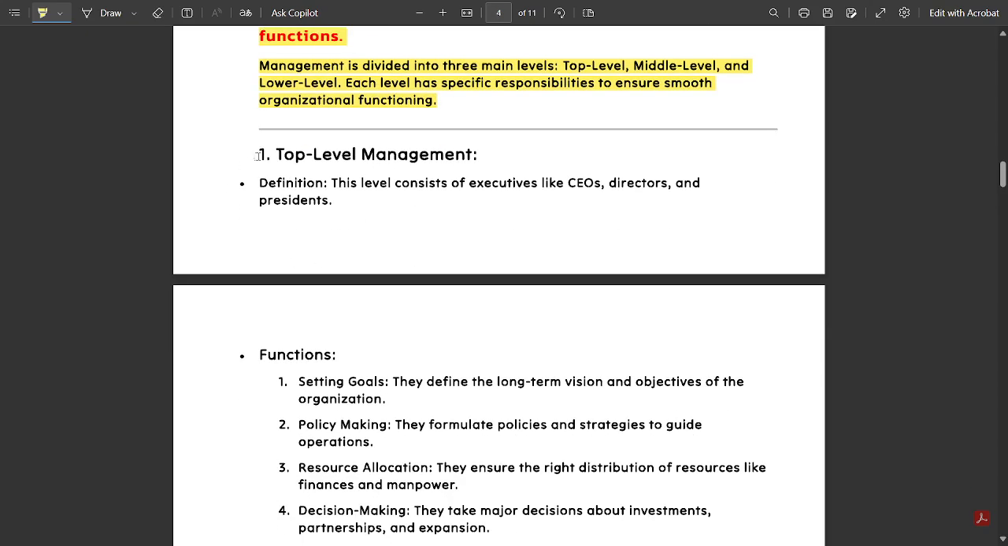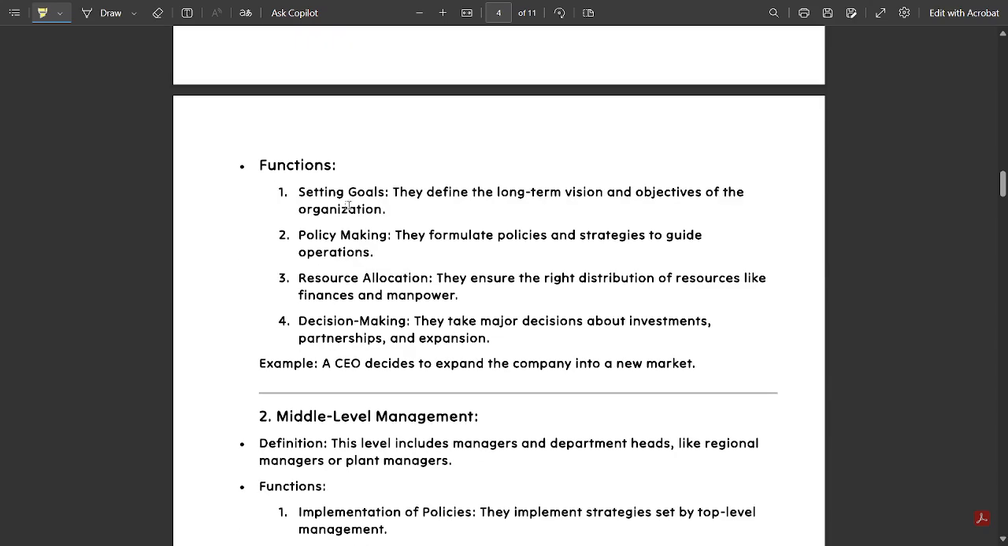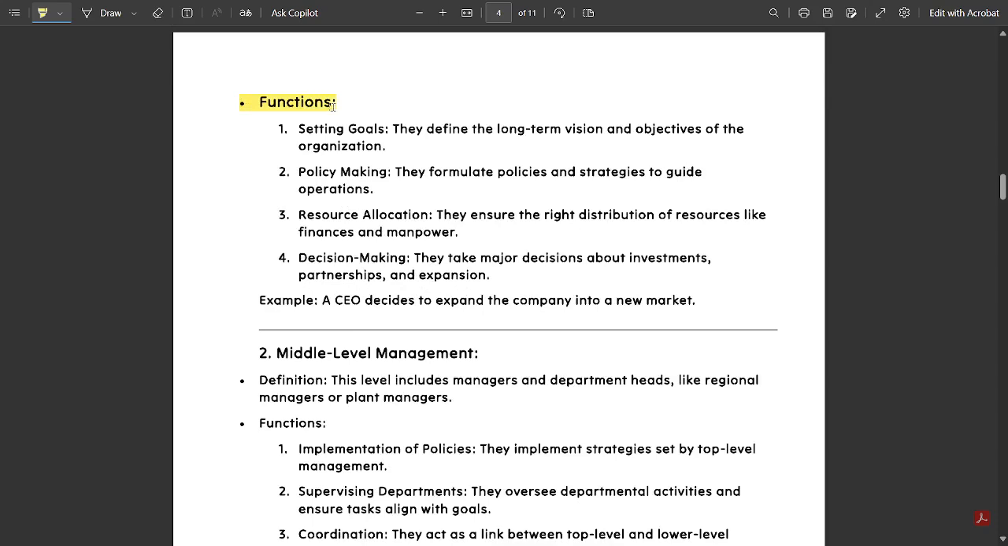First is top level management. Its definition: this level consists of executives like CEOs, directors, and presidents, that is, higher authorities. Those are all top level management. What are the functions of top level management? They set the goals, make the policy, do the resource allocation, and the decision making. All of these things are done by top level management.